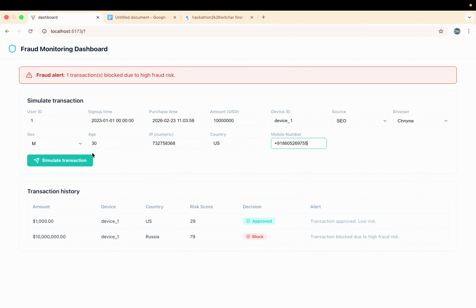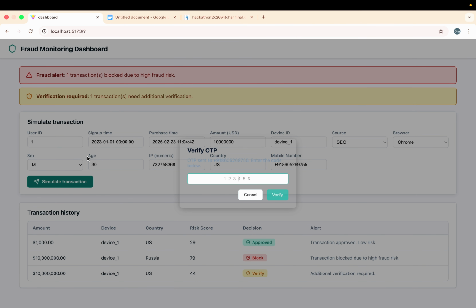Now we demonstrate the third scenario, secure user verification. Since this transaction is marked high risk, the system adds an additional security layer. An OTP is automatically sent to the user's registered mobile number.